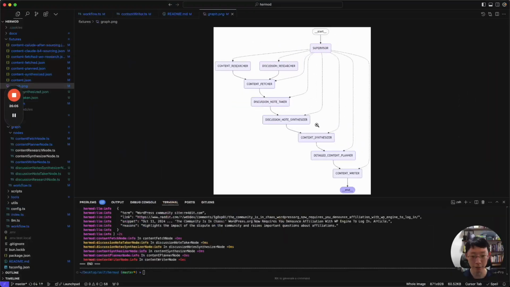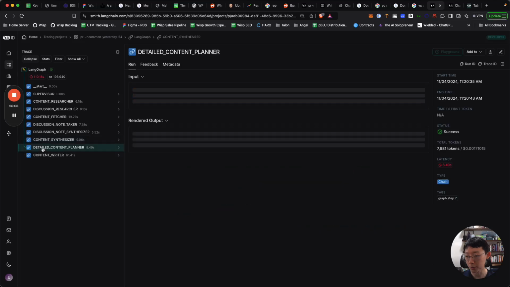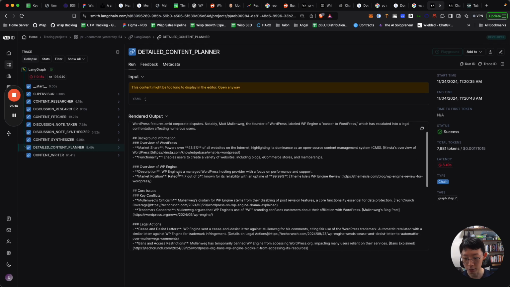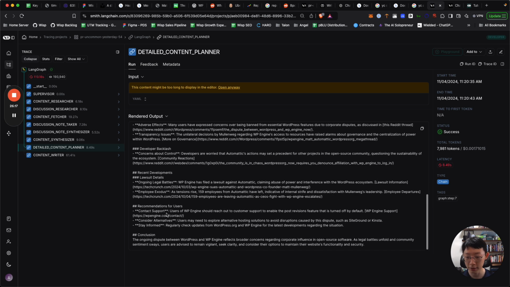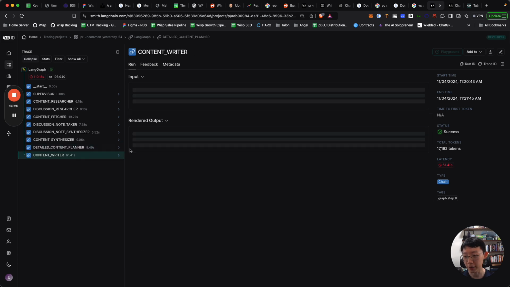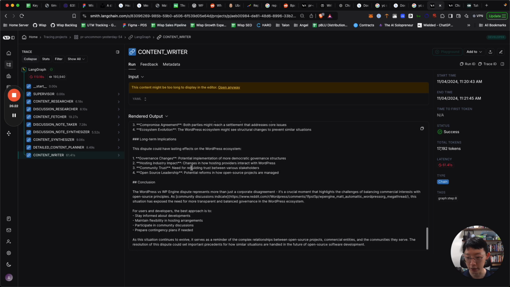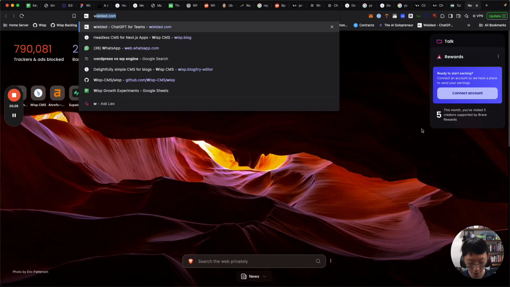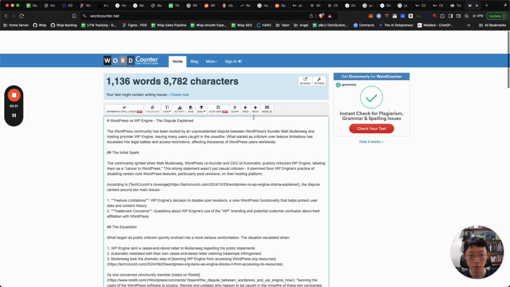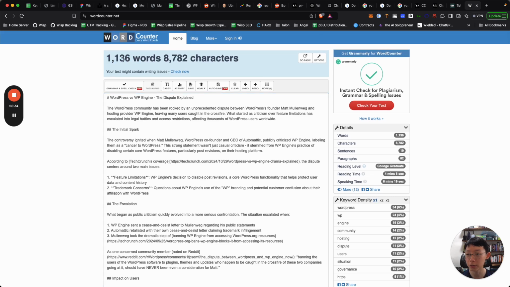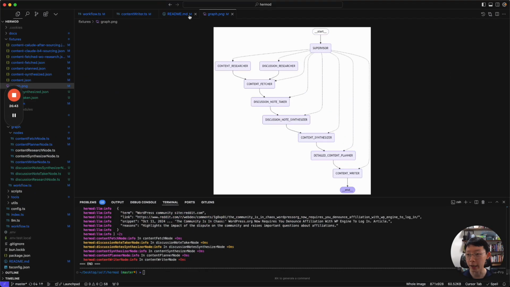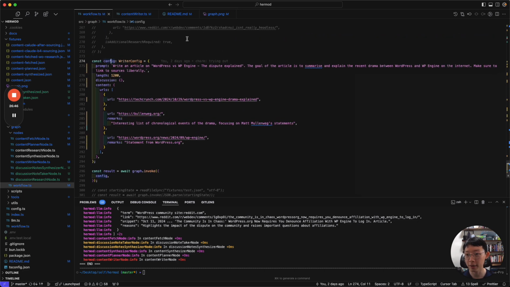After the content synthesizer, you go into the detailed content planner, which gives an overview of how I would like to write this, but still pretty much in point form. And then finally the content writer writes it in full. Let's take a look at a word counter to get an idea of how long this is. I asked for 1002 words, and it's hitting about 1002. There you go. So this is how it looks from the front to the back.